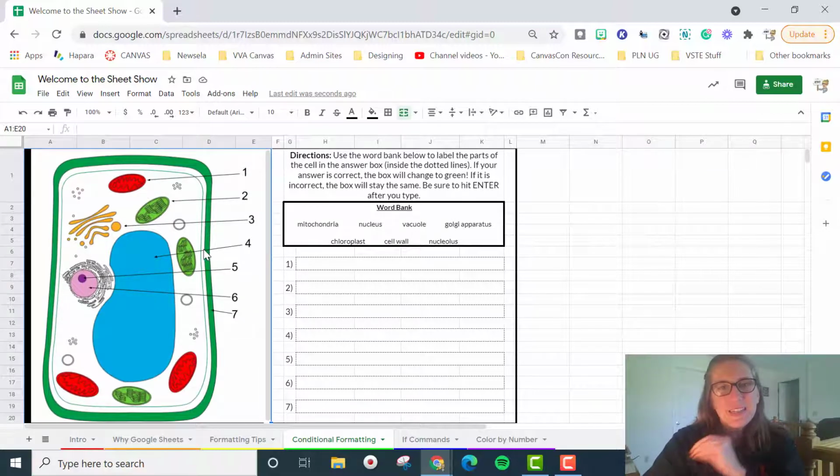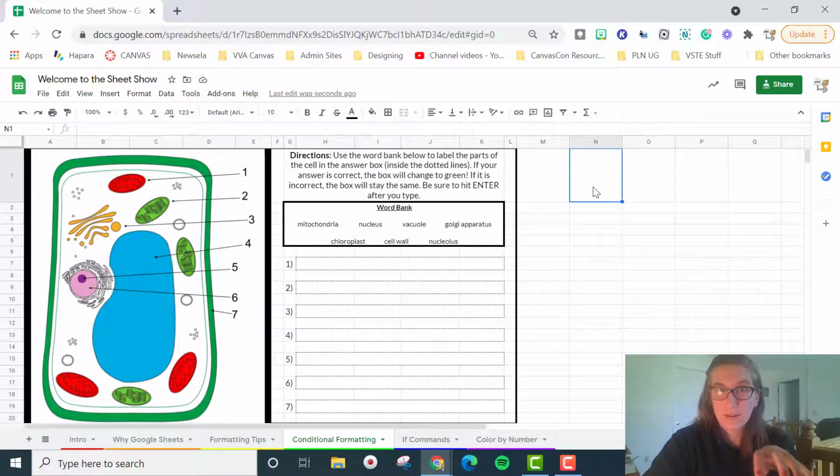But if you put it inside of a cell, it just kind of locks it down a little bit more, so it's harder for the students to move things around. So I know sometimes in Google Slides, you put things as a background, so that way kiddos can't move it. If that's the case, I would definitely lock it into a cell, so that way the kids have a harder time moving it around. All right, so we want to look at number 1. We need to label number 1 from our word bank, and that is the mitochondria.